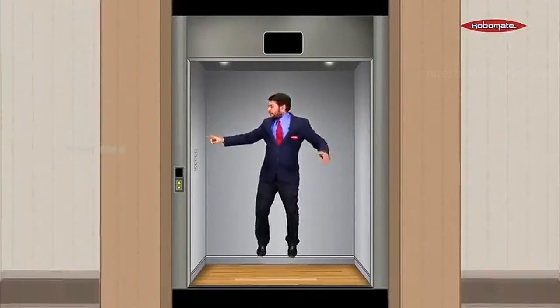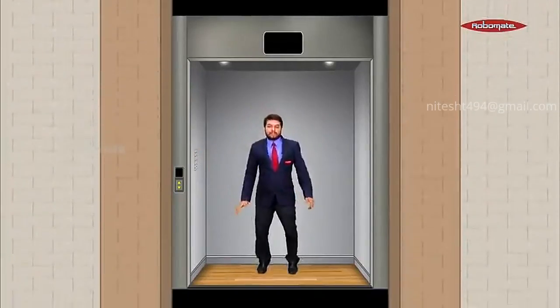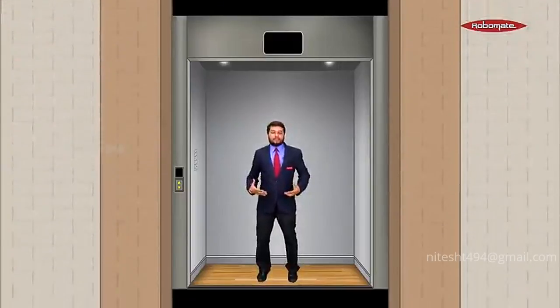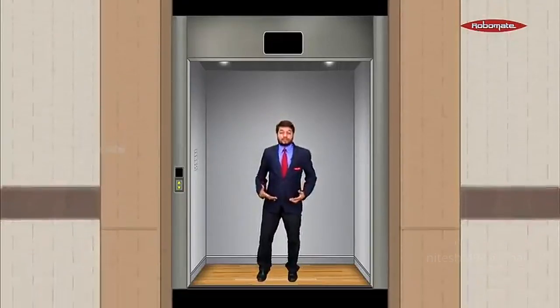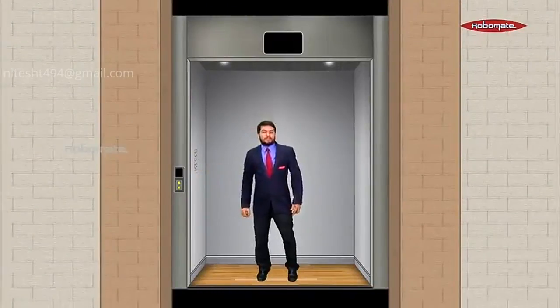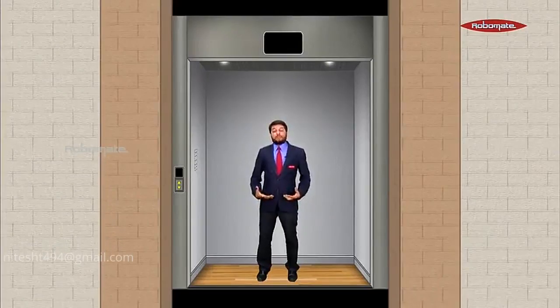Okay, let's decrease the acceleration now. As I decrease the acceleration, I start feeling my weight again, and the normal reaction goes on increasing. And finally, if I stop the lift, the acceleration due to gravity is completely felt by me, or in that case, my normal reaction is the same as the weight.